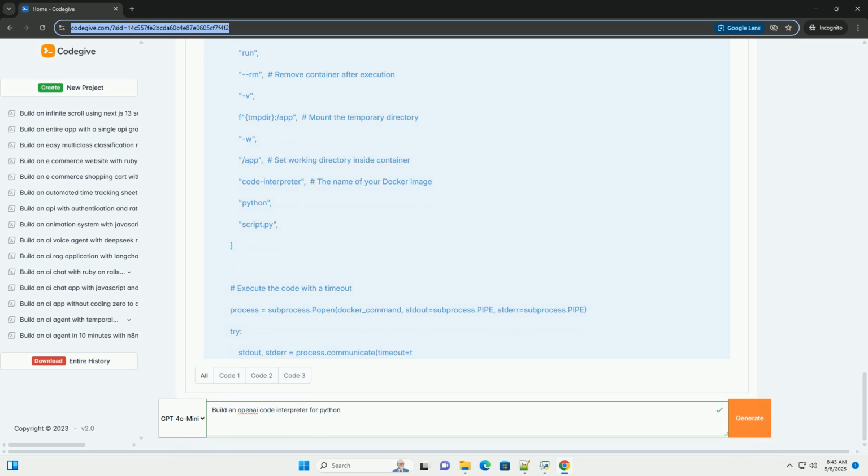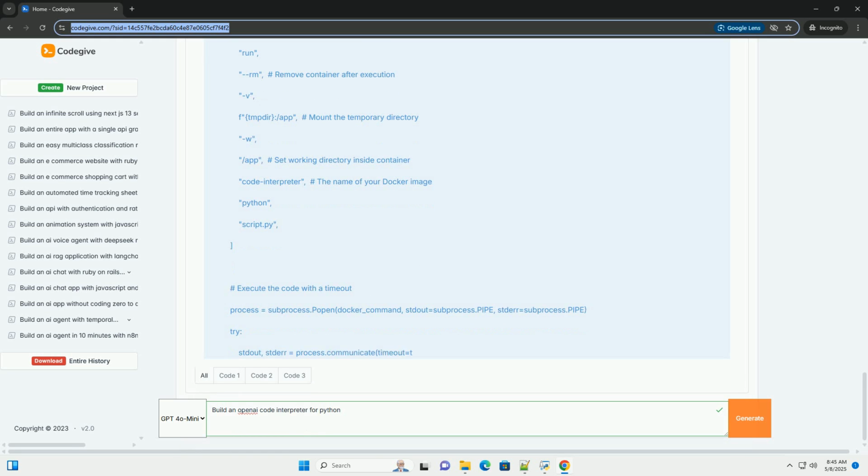Code generation: write and execute code to solve problems or fulfill user requests. Why build your own implementation? While OpenAI offers the code interpreter as a premium feature, understanding how to implement it yourself, or a simplified version, can be extremely valuable for several reasons. 1. Customization: you can tailor the environment and functionalities to your specific needs and constraints. 2. Cost savings: using your own implementation can be more cost-effective than relying solely on the OpenAI provided service if you have the resources to host and maintain it.